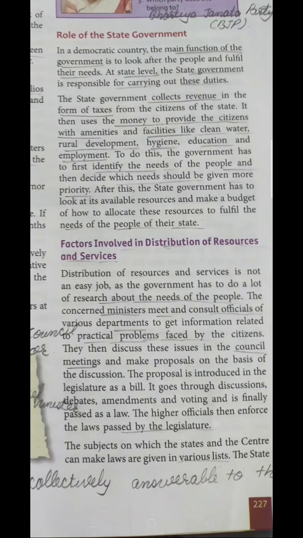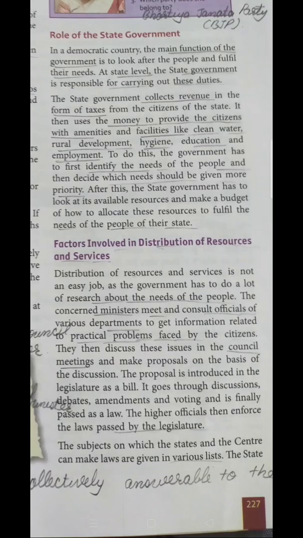So what are the main factors that are involved there? The distribution of resources and services is not an easy thing. It is very difficult because we have to check the actual need of the people. We have to check whether that person needs this particular thing or not. The government has to check each and every sphere, each and every problem that is being faced by the people.